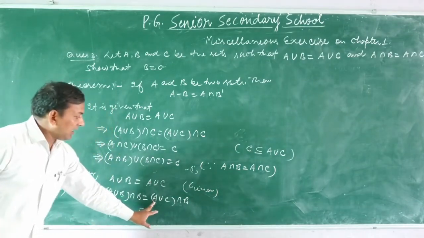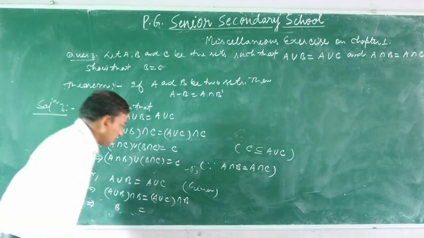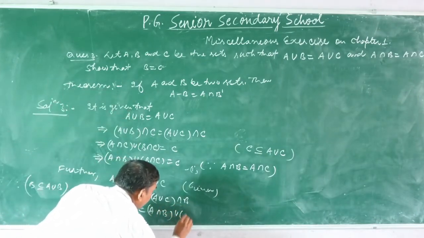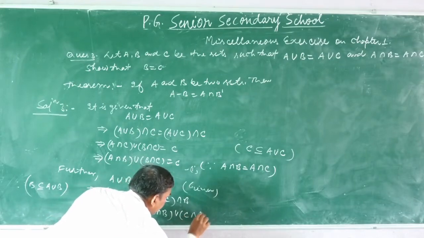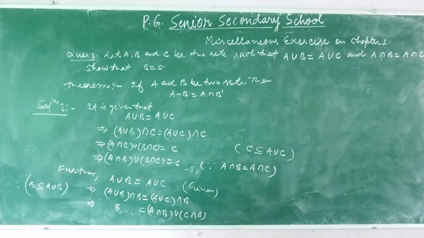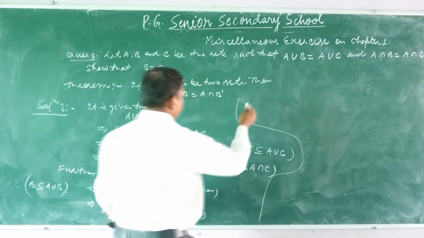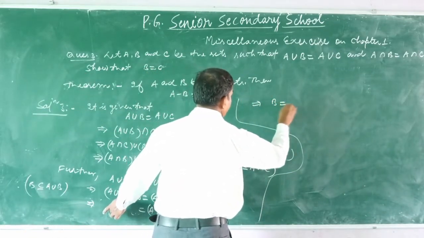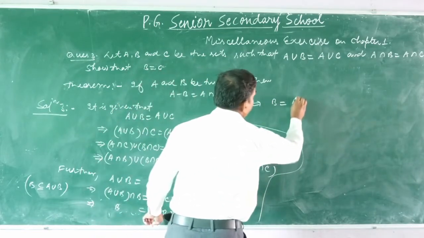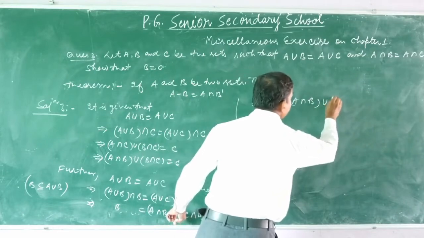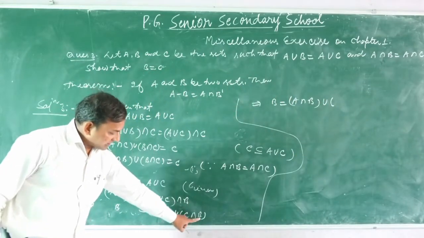Now (A union C) intersection B means (A intersection B) union (C intersection B). So this implies B equals (A intersection B) union (C intersection B).